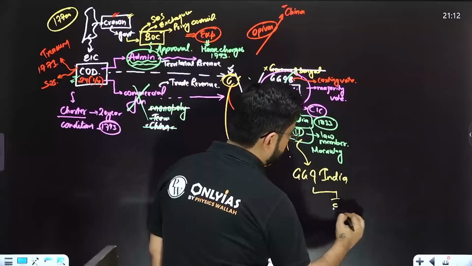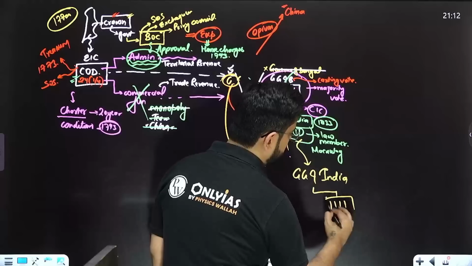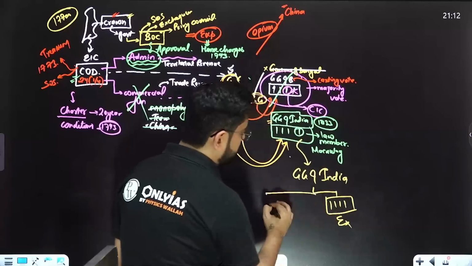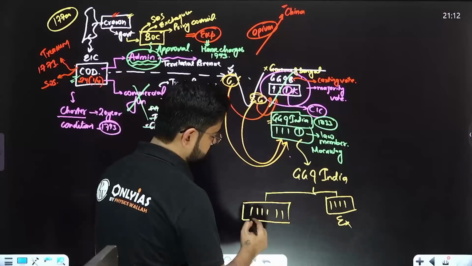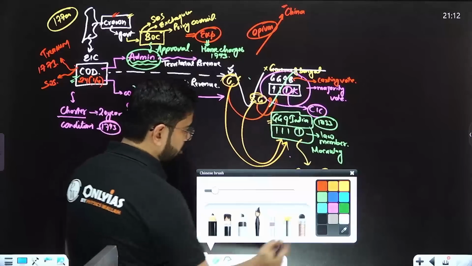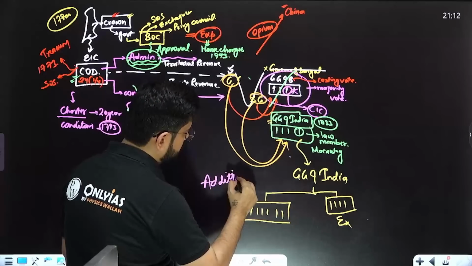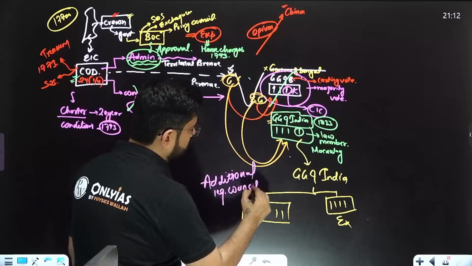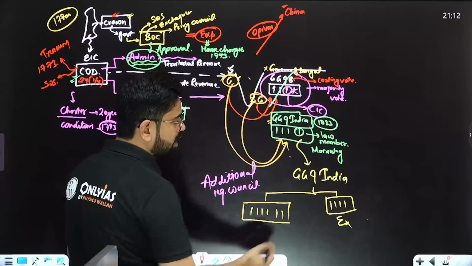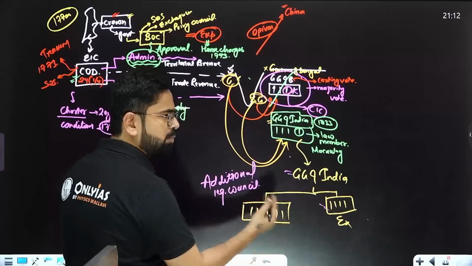One is the Executive Council, consisting of 4 members, and one is the Additional Legislative Council, consisting of 6 members. Now this is an additional Legislative Council, not the only Legislative Council. That means they are also members of the legislature. These are additional members provided.